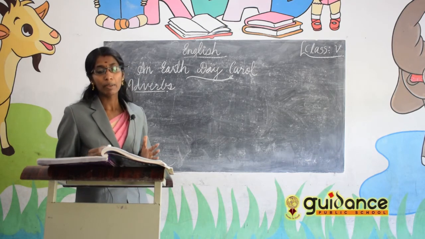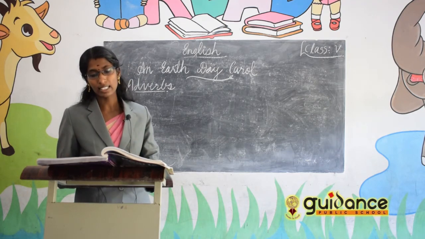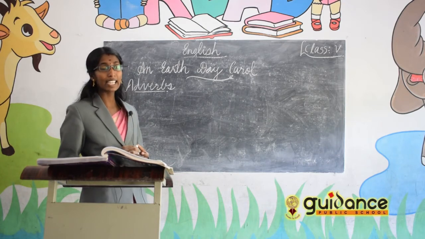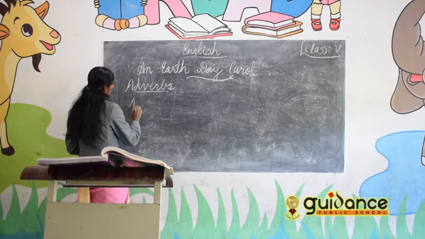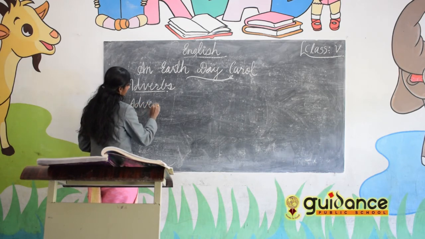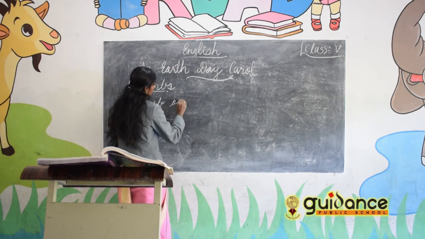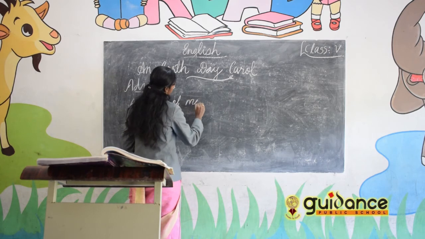So we can divide these adverbs. There are mainly three types of adverbs. Which are they? Adverb of manner.